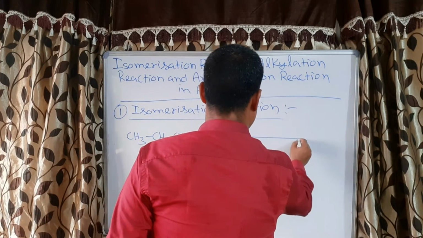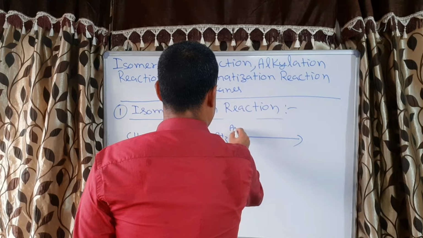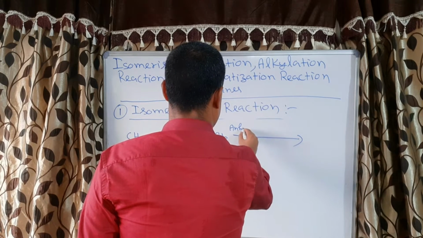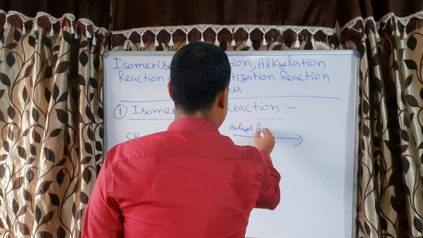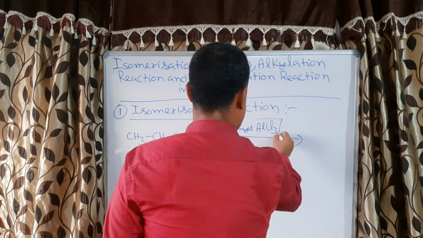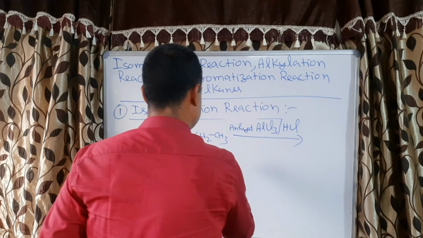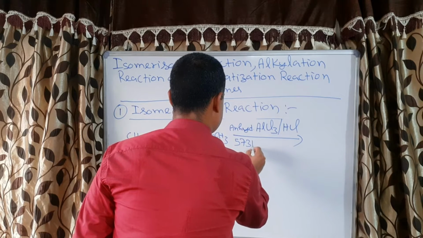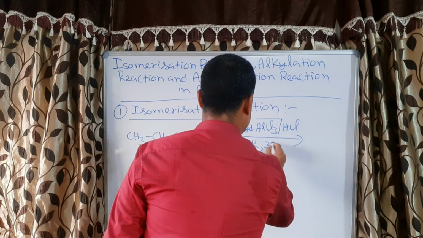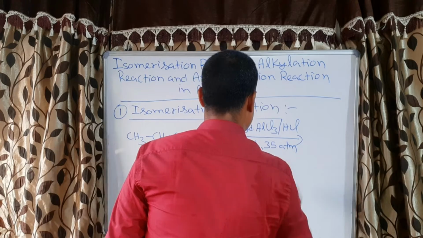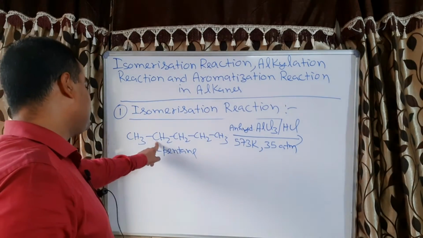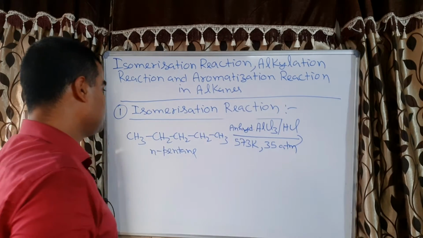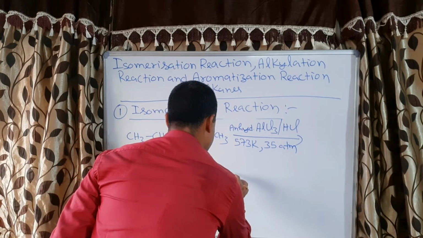When we react with anhydrous AlCl3 and hydrochloric acid at the temperature of 573 Kelvin and 35 atmospheric pressure, then this will convert into its isomer. Now it is normal pentane, it will convert into isopentane.